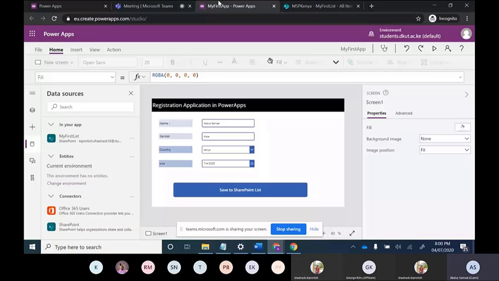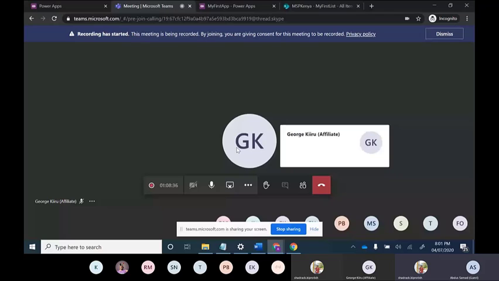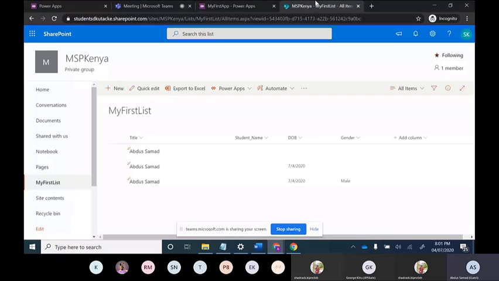Is there any question? There is no question. Okay, so right now we have learned that whatever fields are there in Power Apps should match those in the SharePoint list.